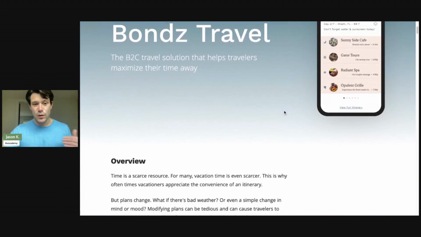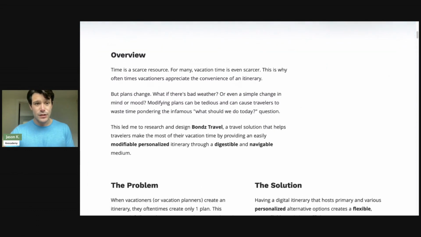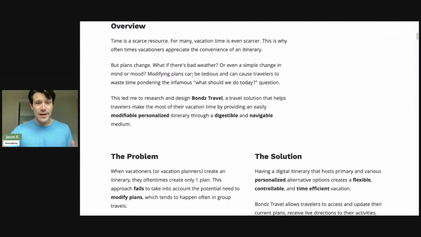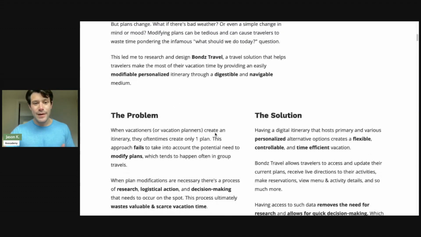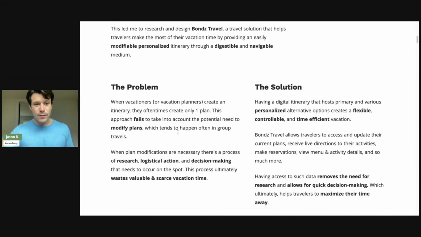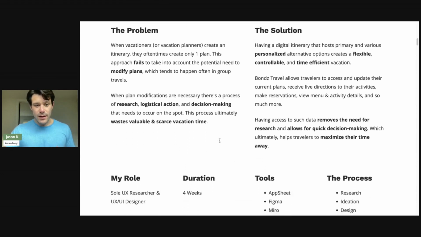So this is what his portfolio entails, and this is what our course path looks like through those 8 to 16 weeks. First thing we do is give a quick overview of our idea and why we think there's a need for it. We talk about the problem, right? In his case, vacationers want to create an itinerary, but we always fail to take into account many things throughout that travel planning process. And then we talk about the solution that we come up with.